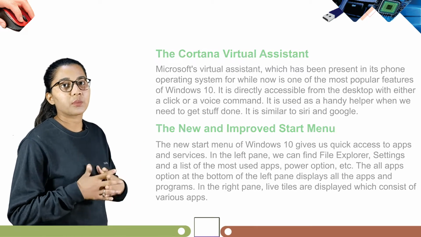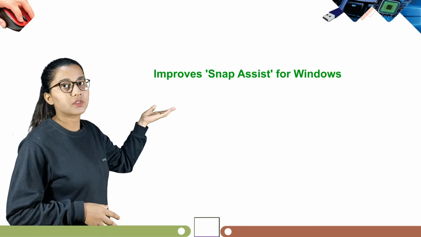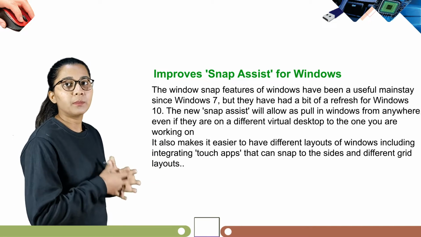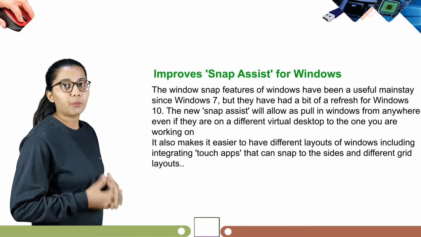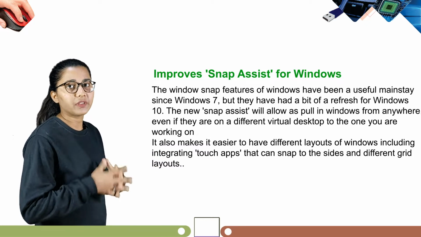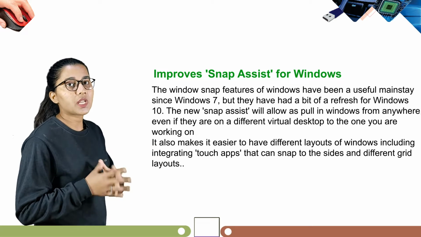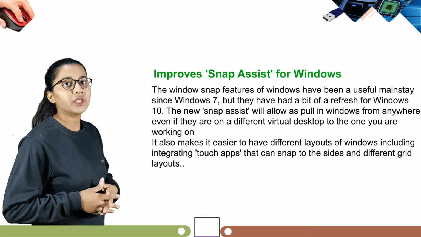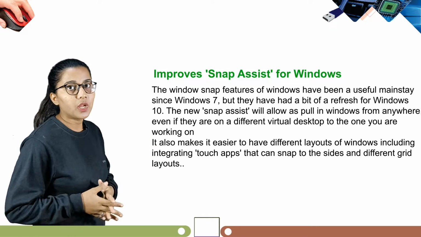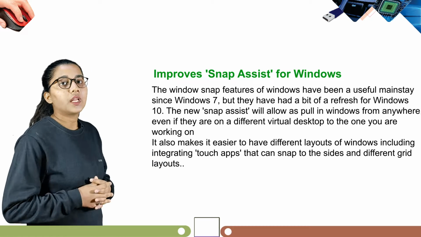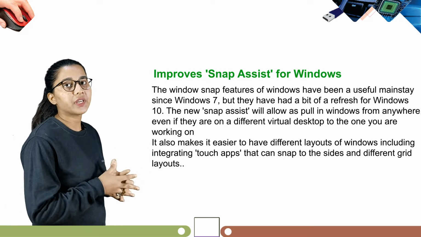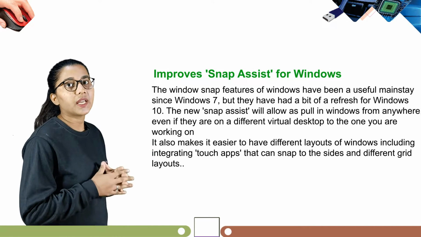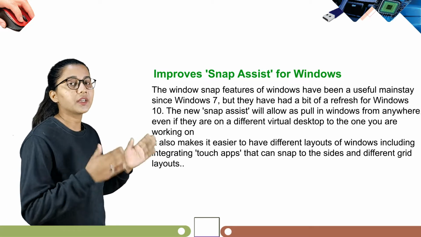So students, our next topic is improved Snap Assist for Windows. The Windows Snap feature has been a useful mainstay since Windows 7, but it has had a bit of a refresh for Windows 10. The new Snap Assist will allow us to pull in windows from anywhere, even if they are on a different virtual desktop to the one you are working on. It also makes it easier to have different layouts of windows, including integrating touch apps that can snap to the side and different grid layouts.